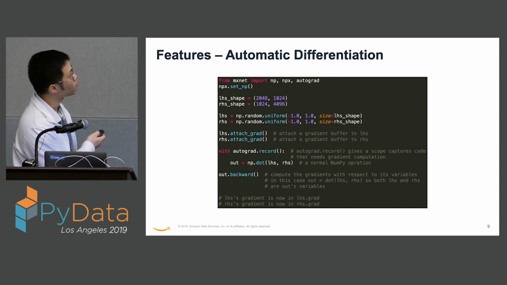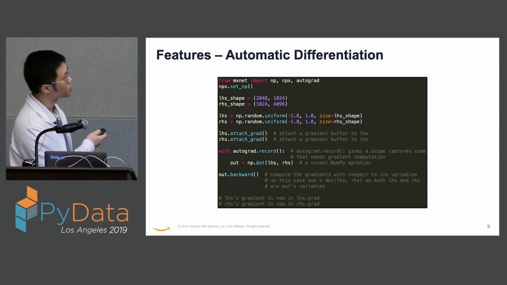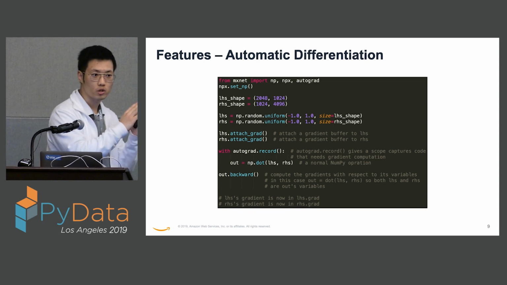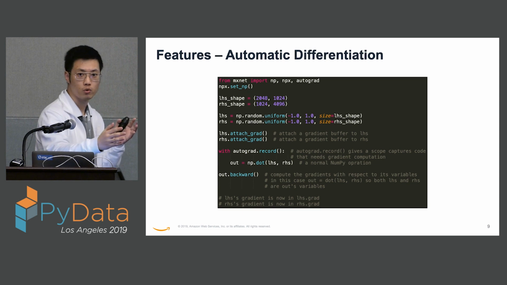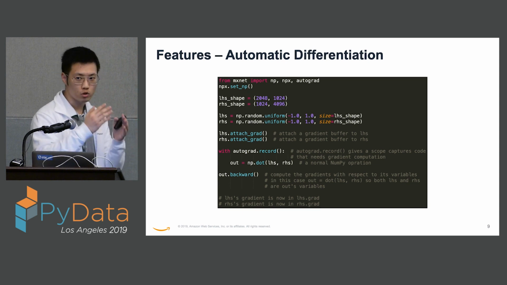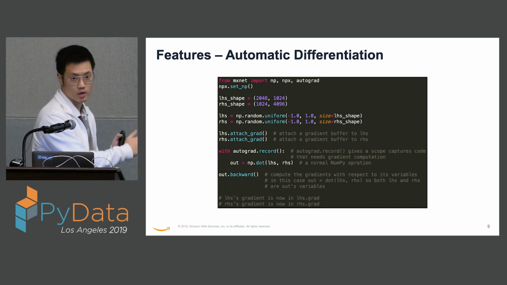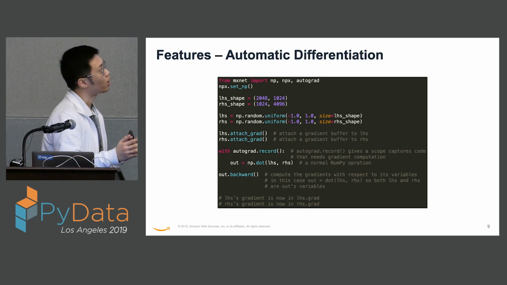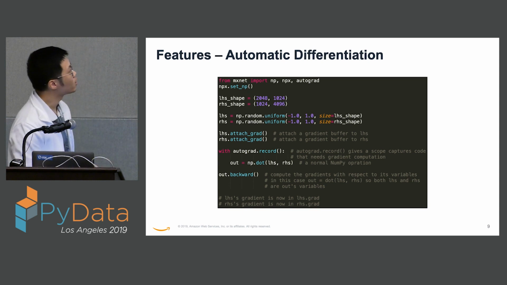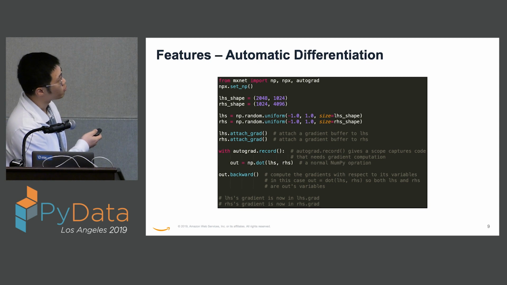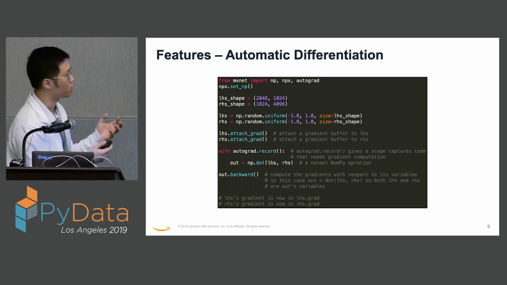Then we wrap the computation up with this autograd.record scope, which will keep track of what kind of operations you have gone through. And when you want to compute the gradient, it can just backtrace it for you and do the backward computation for you. So now we're performing this dot product within this scope, and the system has a record of it.